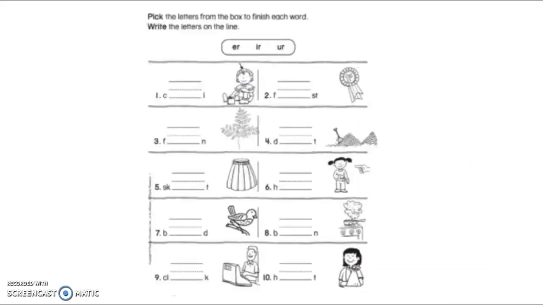Okay, I do want you to fill out this page. So you're going to choose which one it will be, ER, IR, or UR, to finish the sentence. So this is curl, first, fern, dirt, skirt, her, bird, burn, clerk, hurt. So write which way it should be spelled.